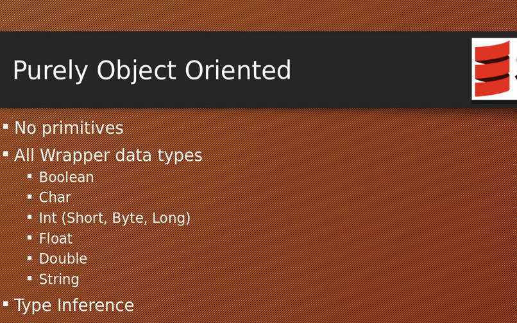But if you combine both these features of statically typed and dynamically typed languages, Scala supports both with the help of type inference, where you can choose between statically typed or dynamically typed.